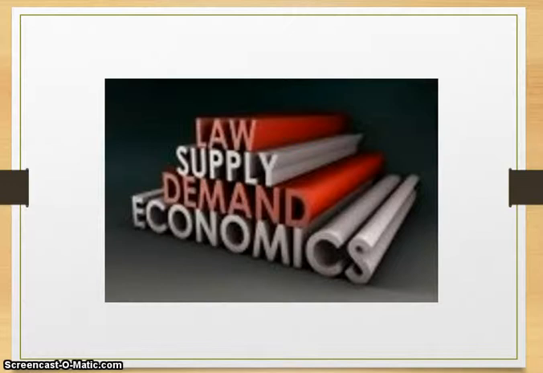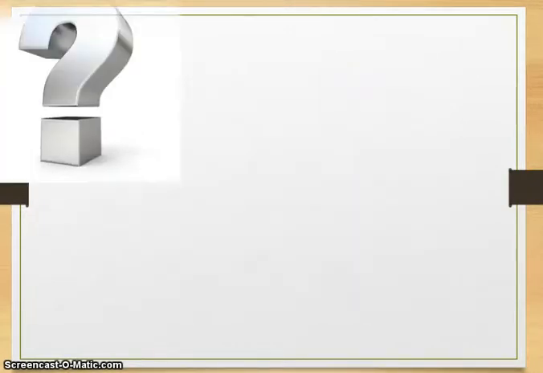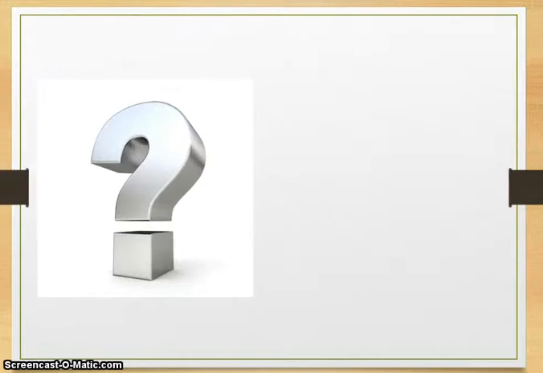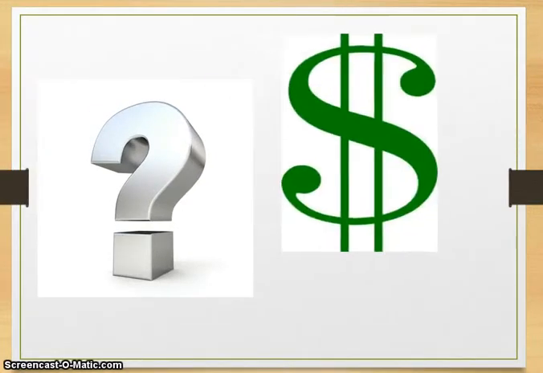So we have supply, which is how much of something you have, and demand, which is how much of something people want. Put the two together and we have supply and demand. Now, how do you know the relationship between the two? One way is to use the price of something.